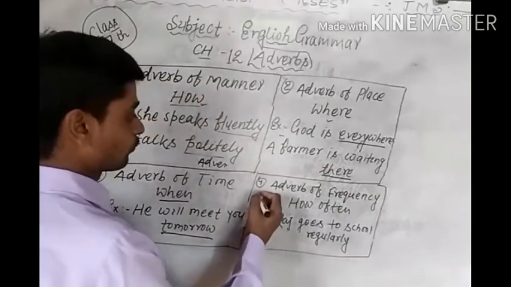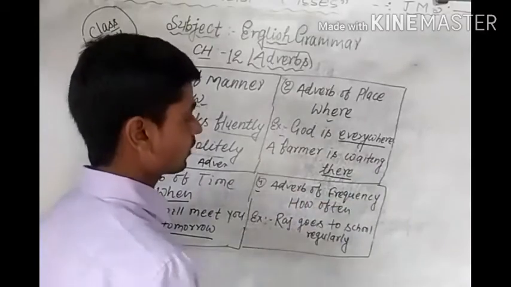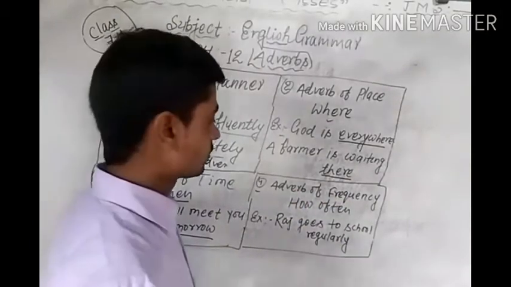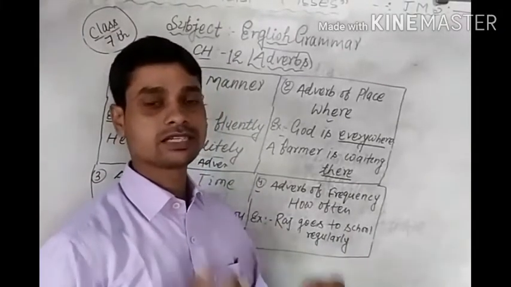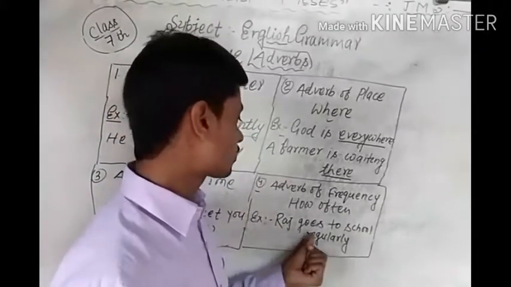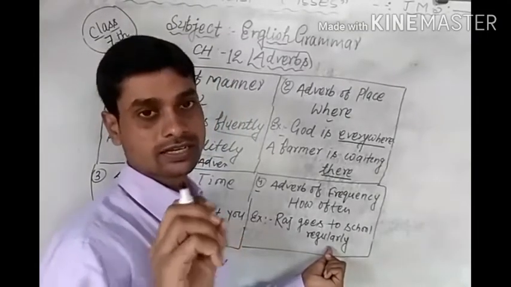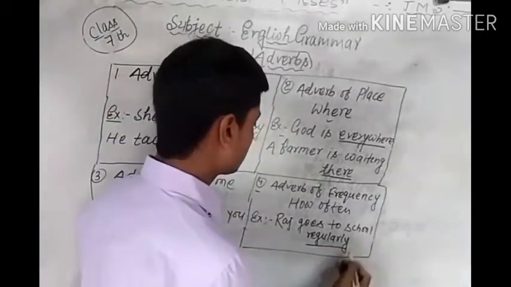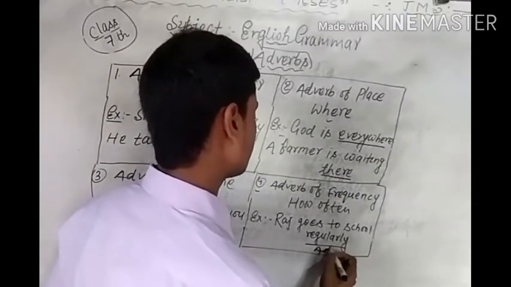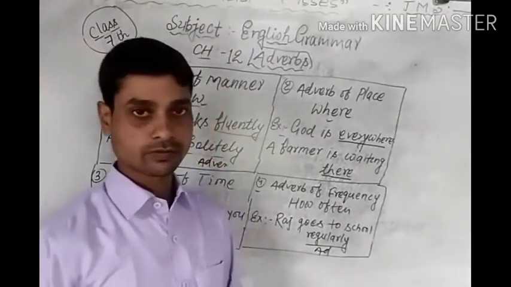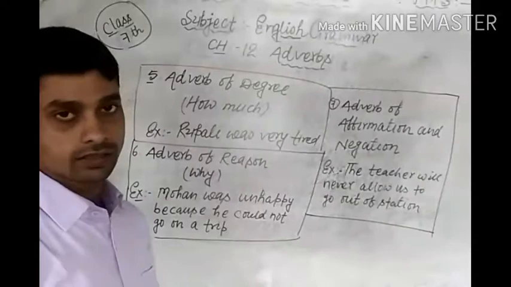Next, four number kind. Four number kind is adverb of frequency. Frequency means that the adverb shows how often. How often means repetition. Raj goes to school regularly. It means he goes to school daily. So regularly is here adverb of frequency.